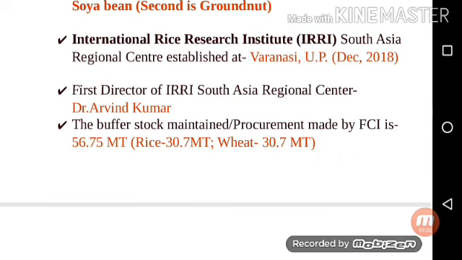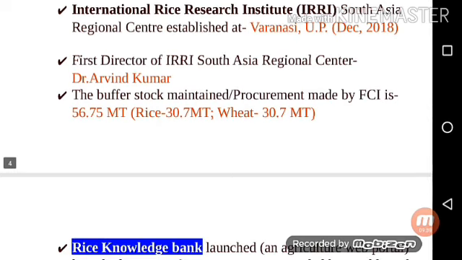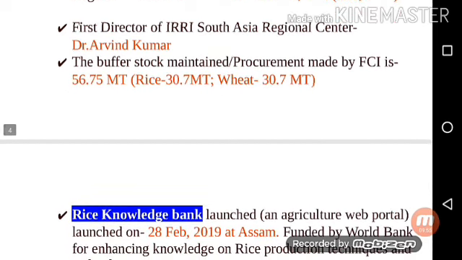First director of IRRI South Asia Regional Center is Dr. Arvind Kumar. The buffer stock maintained and procurement made by the Food Corporation of India is 56.75 million tons. In this, rice is 30.7 million tons and wheat 30.7 million tons. Both are equal.